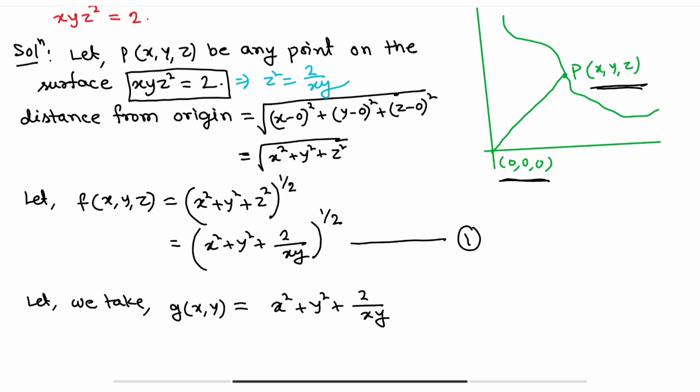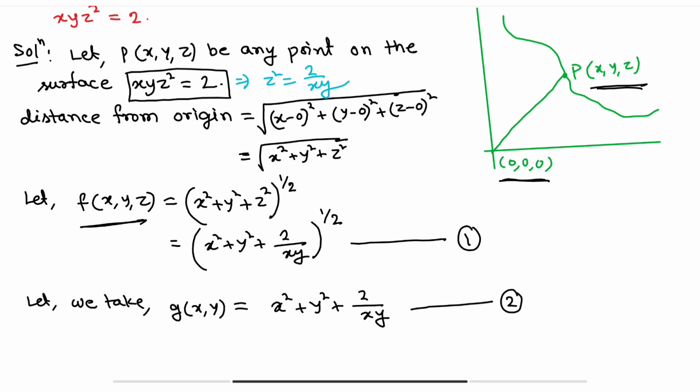Actually, the minimum or maximum value for the function f and for the function g will be the same. The point will be the same. Here g is the square of the function f. Now our calculation will be on the function g.